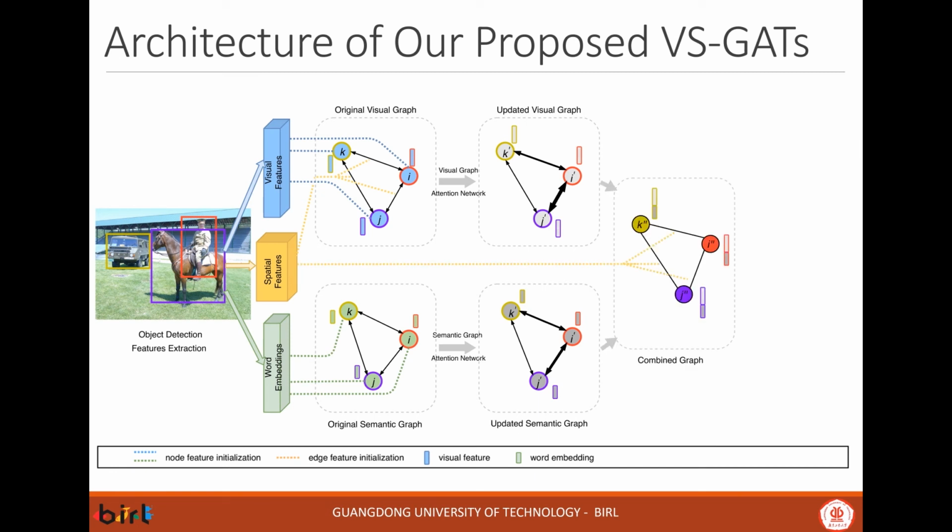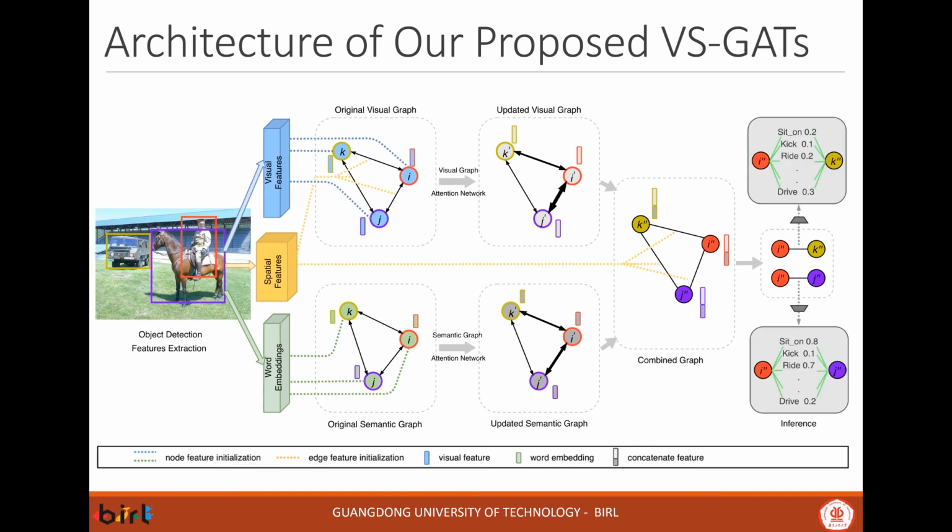Then, we combine these two updated graphs into a new graph by concatenating the node features and initializing the edges with the spatial features. Finally, we leverage an edge readout function to infer the action on those edges connected to the human.